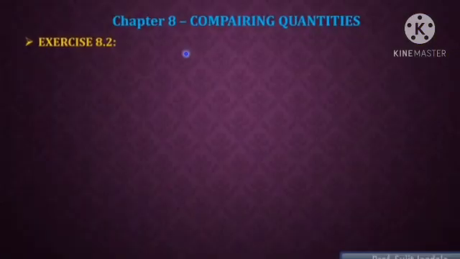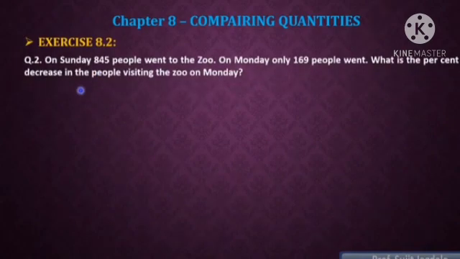Next, question number 2 from the exercise 8.2. In the previous lecture we had considered example number 1, which is a word example. Now the second is also going to be a word example. It is very simple. Again we have to calculate the percentage decrease. That type of example is there. In the previous example we had taken percentage increase. Here percentage decrease is there.